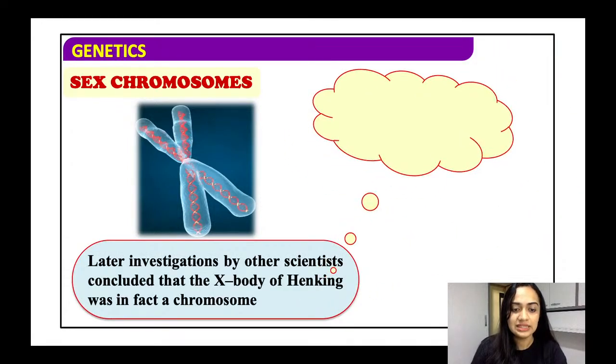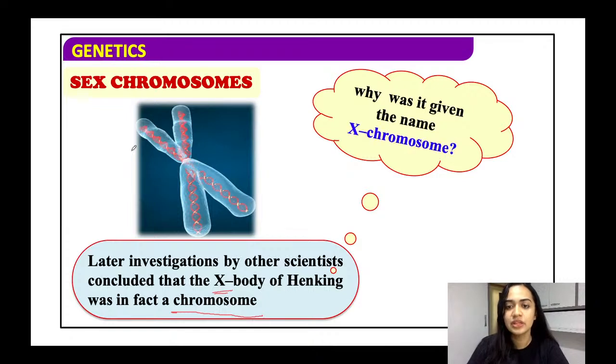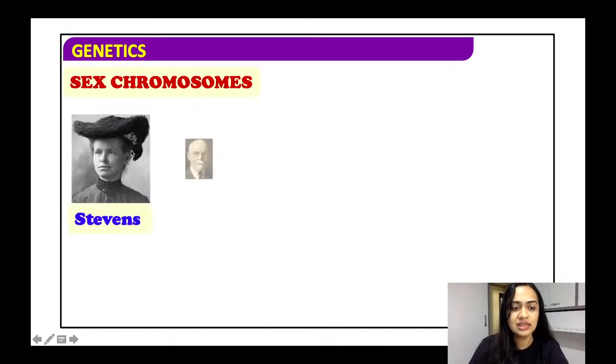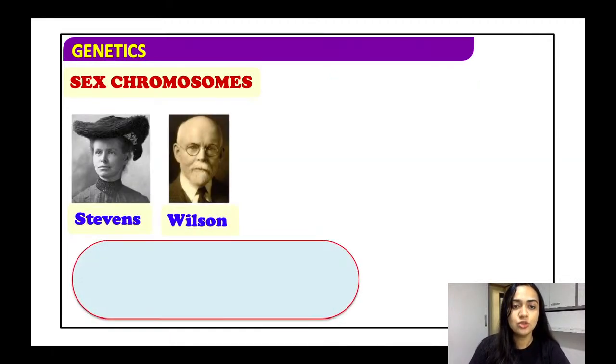Now, later investigated by the scientists, they concluded that the X body of the hen king, alright, as I told you, the X body इन्होंने जो देखा था वो एक्चुअली एक क्रोमोसोम ही था, क्योंकि वो X शेप में होता है. Why was it given the name? तो अब आते हैं दो साइंटिस्ट, स्टीफेंस एंड विल्सन.